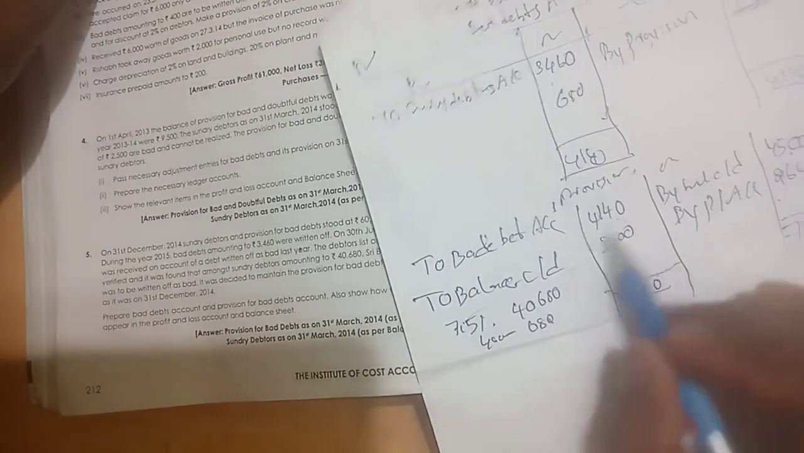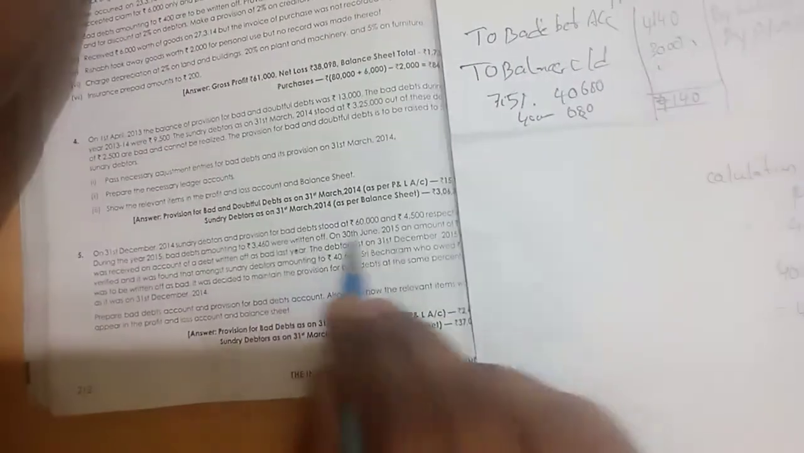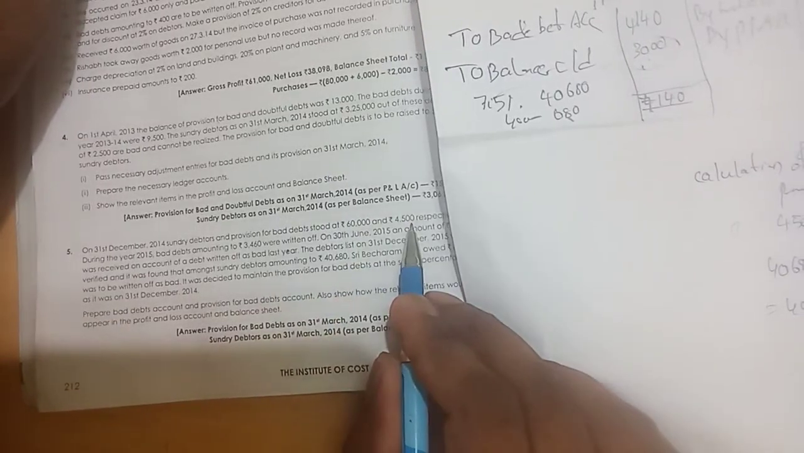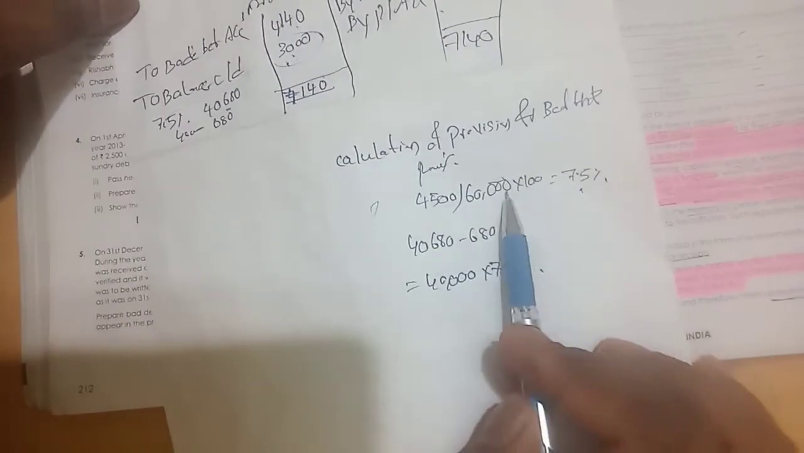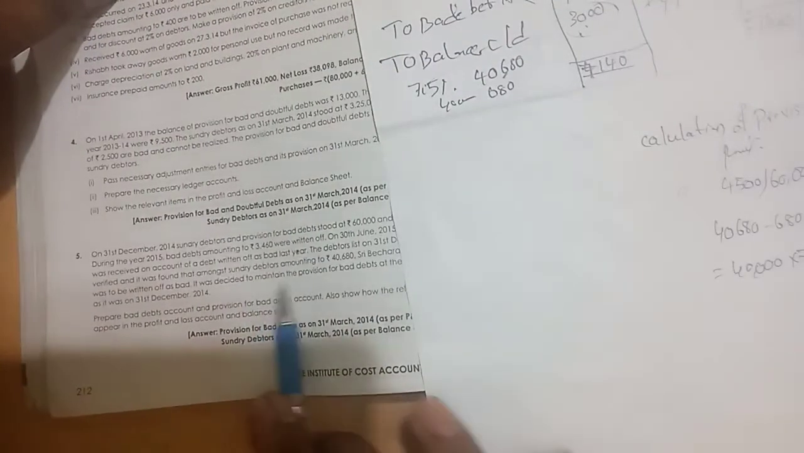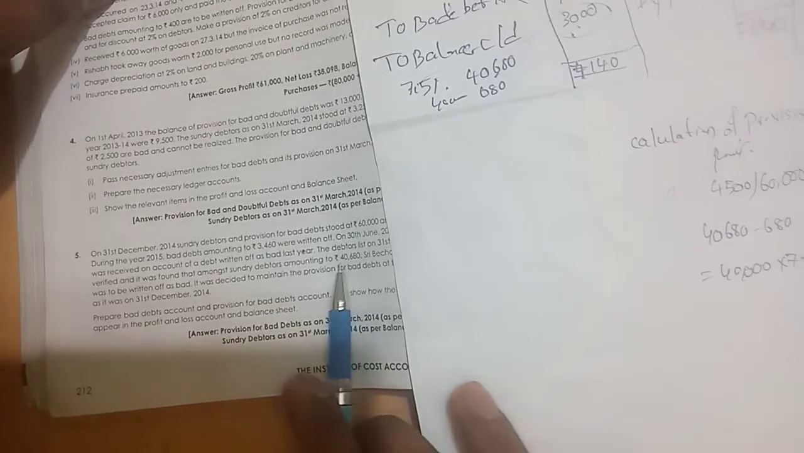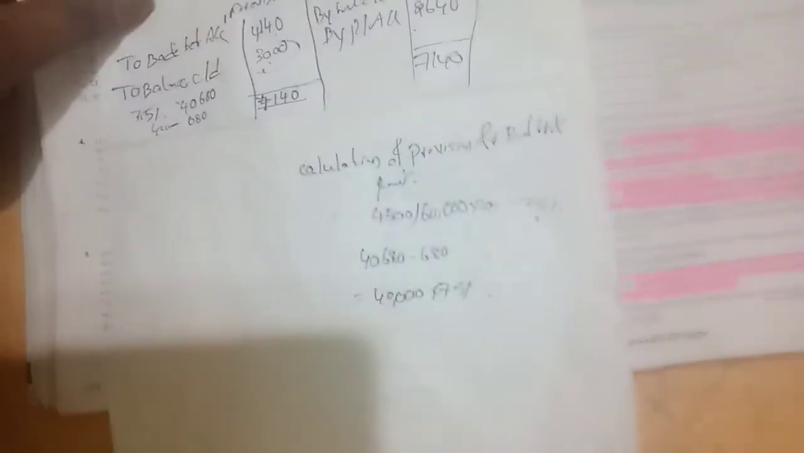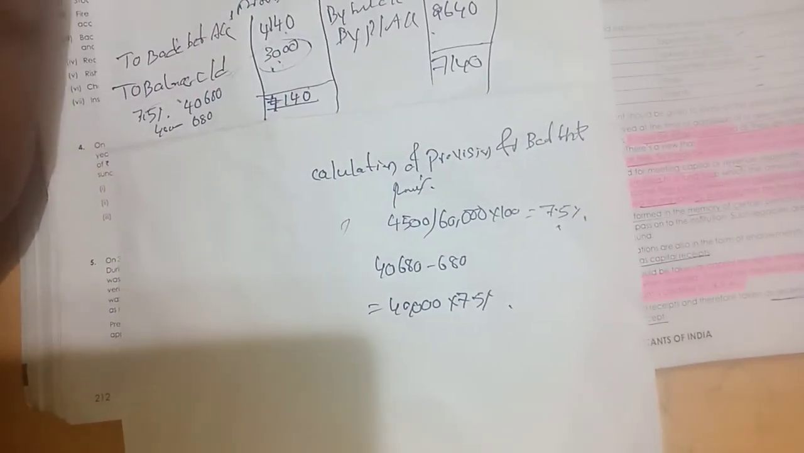So we subtract it. How do we get the 3,000 here? No percentage is given, so that's why we calculate: bad debts stood at 60,000 and provision 4,500. Here is the calculation of the percentage of provision for bad debts whenever it is not given. So 4,500 on 60,000, that is 7.5. Sundry debtors 40,680 minus 680, provisions will be calculated like this. Just remember it. That is 40,000 at 7.5%.